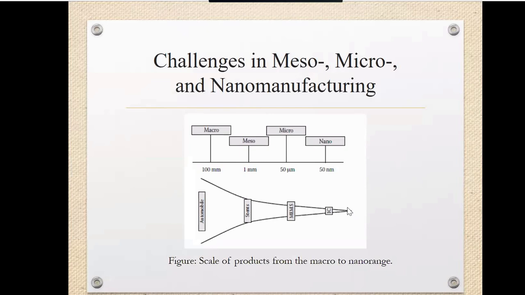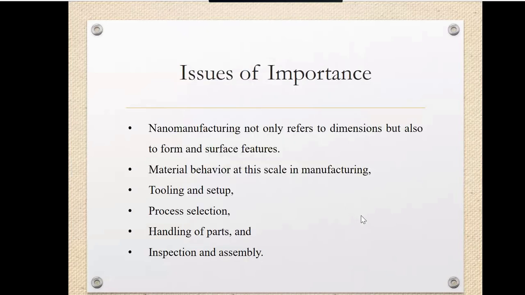So we are discussing the different challenges, and we have seen the issues with materials, what issues arise at this scale, and the microstructure differences we have to look at. We have seen the tooling and setups are totally different as compared to the conventional manufacturing process at a macro level. And what is the effect of process selection and handling of the parts? If not required, we should avoid the handling.